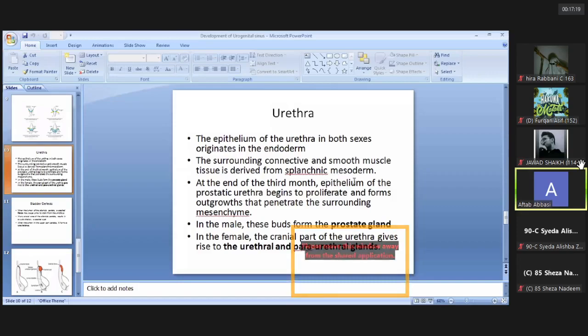layer of the mesoderm. At the end of the third month, the epithelium of the prostatic urethra begins to proliferate and forms outgrowths. These outgrowths are buds, which form the prostate gland. And in females, from the cranial part of the urethra, again buds arise, outgrowths arise, and they will form the urethral and paraurethral glands or vulvourethral glands in females. So these are the small outgrowths arising from the urethra. In males, they form the prostate gland, and in females, they form the urethral and paraurethral glands.